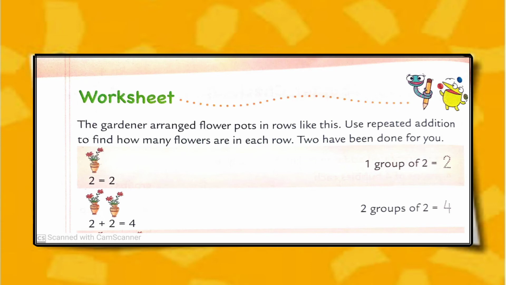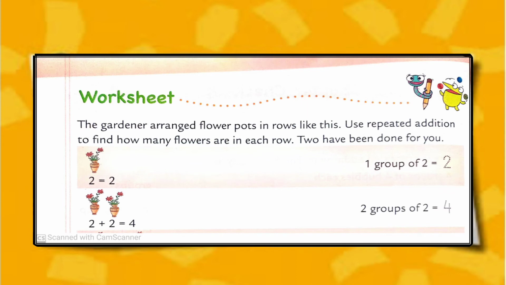The gardener arranged flower pots in rows like this. Now we are going to solve the worksheet. Here we can see the flower pots arrangement. The gardener arranged flower pots in rows like this. Use repeated addition to find how many flowers are in each row.